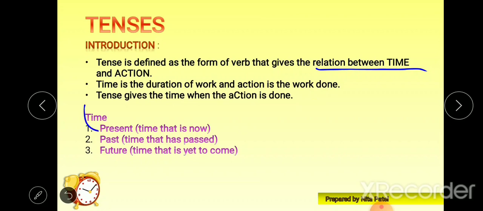Now this time is divided into three categories: present time, that means right now whatever time we are living in; past, which has passed; and future, which is yet to come, which is going to come. Now according to this time, tenses are divided.